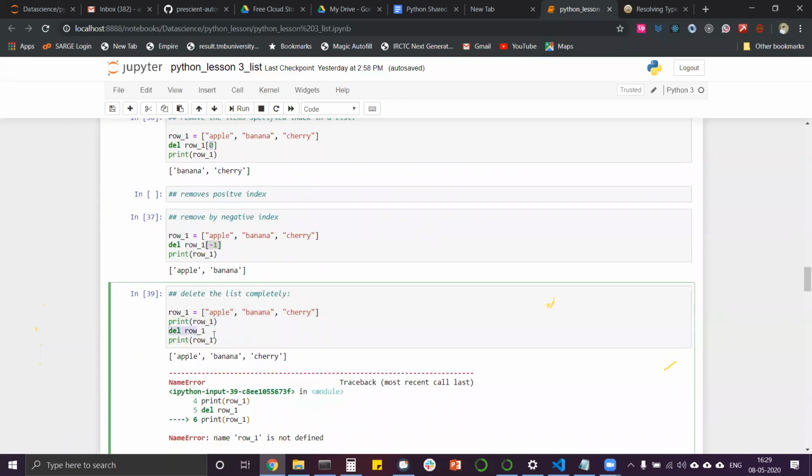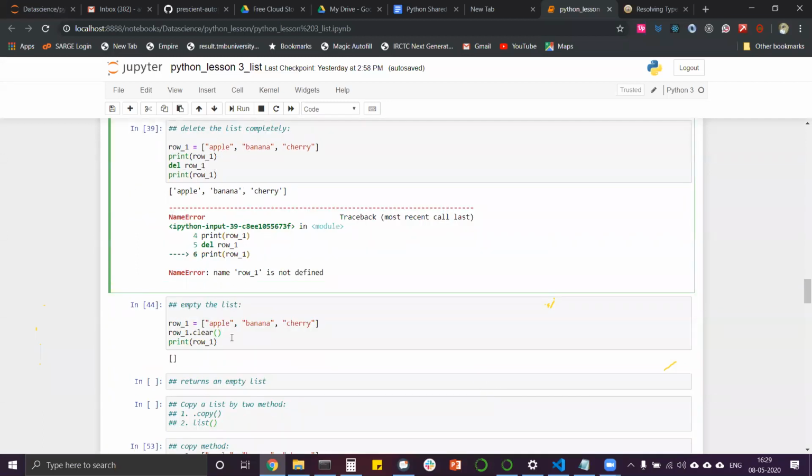Then we can use the del command without passing any parameter in the square brackets. Just mute yourself, whoever is, please. Okay. So without passing the square brackets, it will delete the entire row, and that row will not be